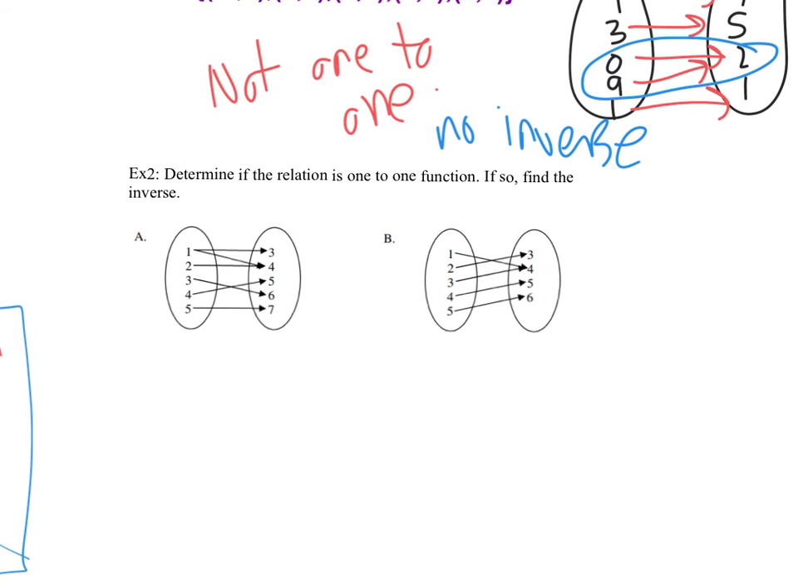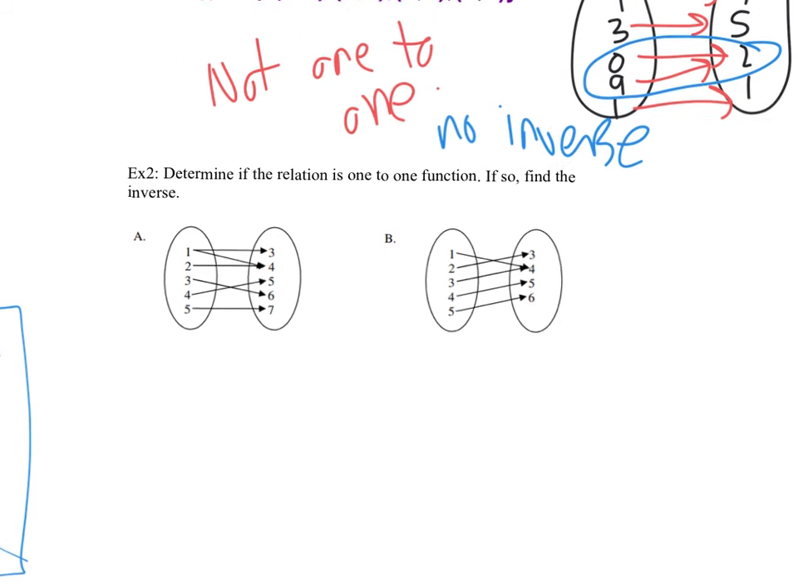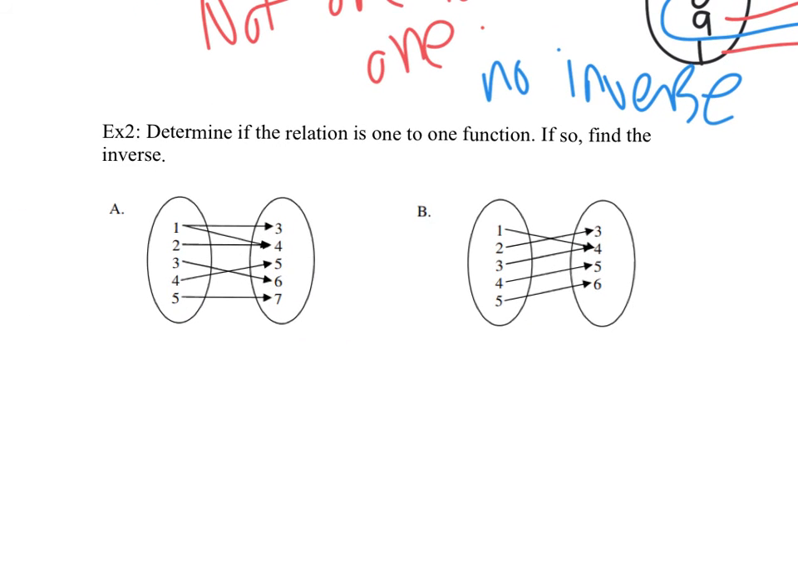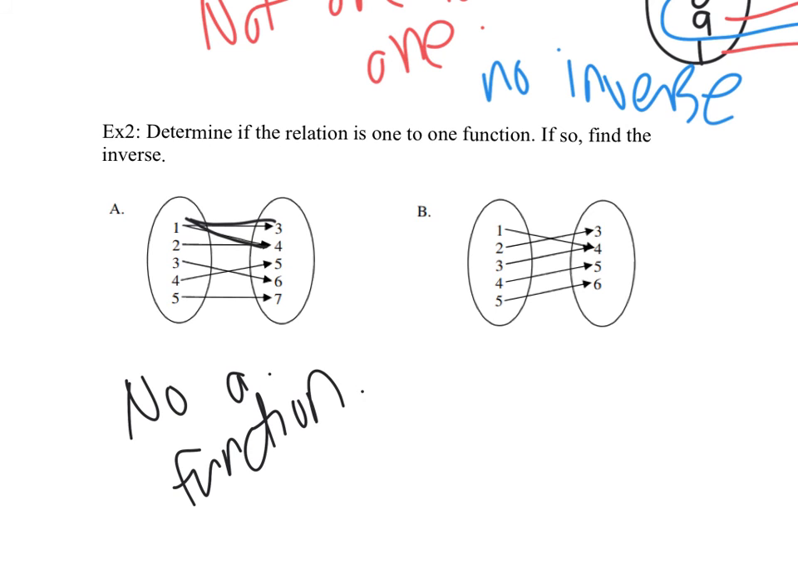Determine if the relation is one-to-one. If so, find the inverse. Okay, first one. Is it one-to-one? Well, off the bat, I'm like, hey, wait a second. 1 goes to 3 and 1 goes to 4. So before we even get to one-to-one, is this a function? No, not a function, so it can't be one-to-one. It has to be a function in order to be one-to-one. So no inverse, no one-to-one. A is nothing, it's just a relation.